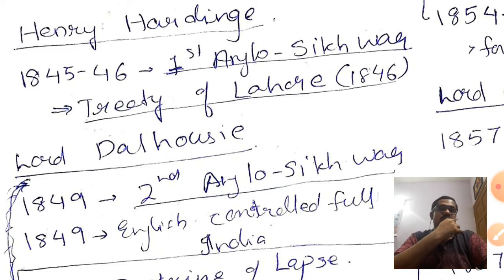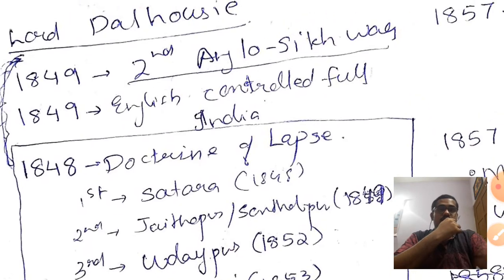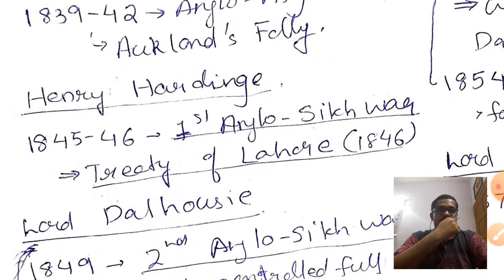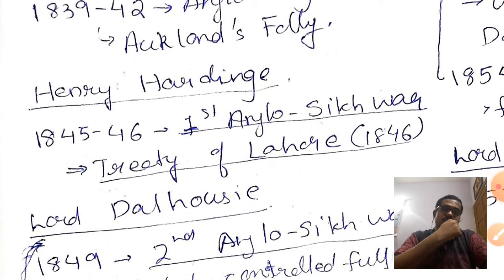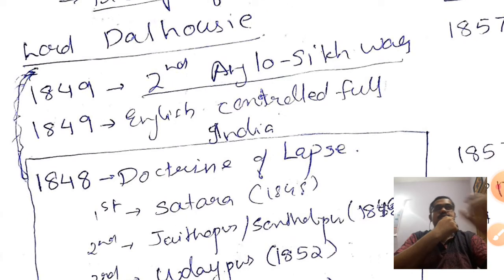One must understand. Now the next one is Lord Dalhousie. Lord Dalhousie continued the war. Hardinge fought the first Anglo-Sikh War, and Lord Dalhousie continued it. In 1849, the second Anglo-Sikh War was fought. And in 1849, the English controlled almost all of India, and only some small places like Jhansi and Satara remained under the control of other emperors or kings.